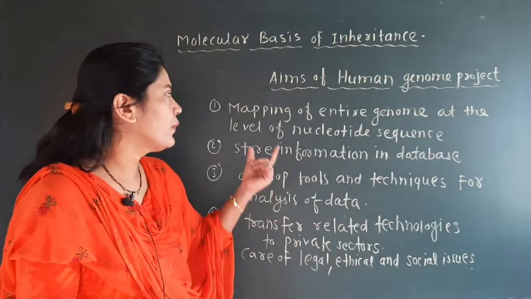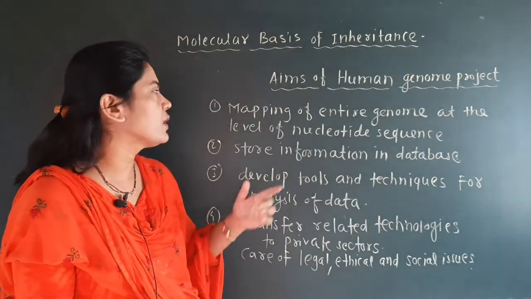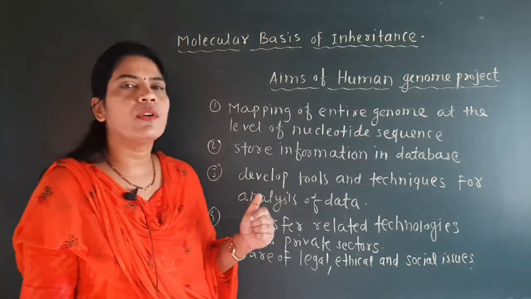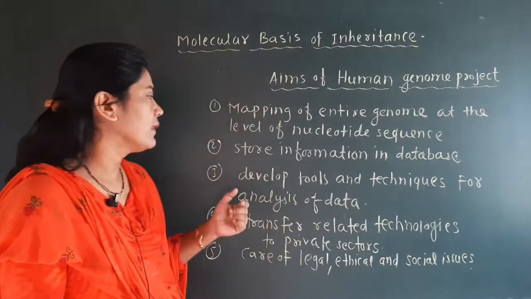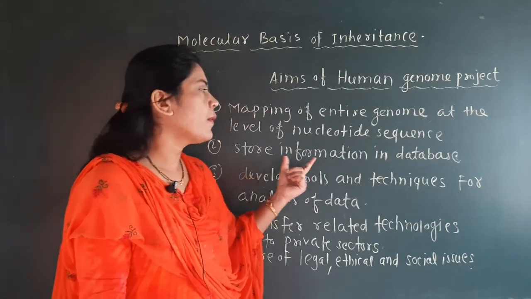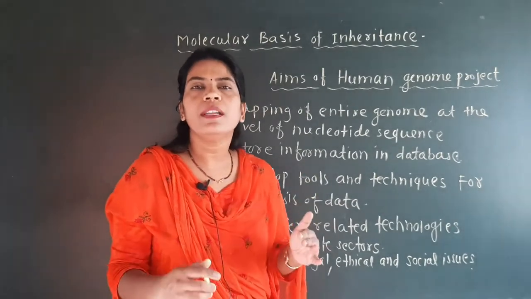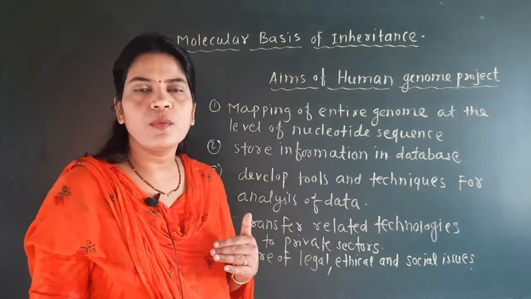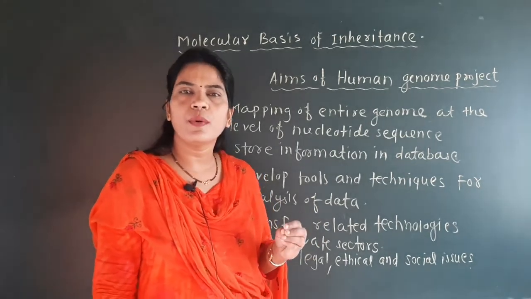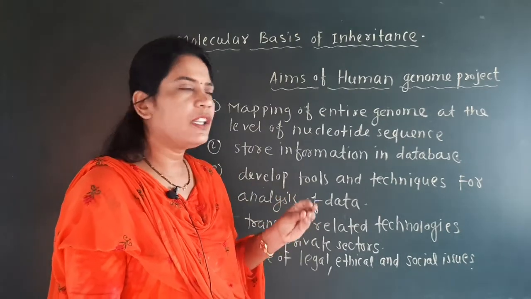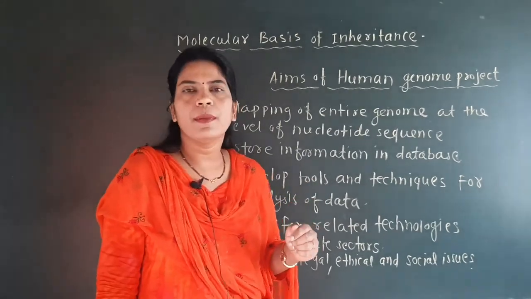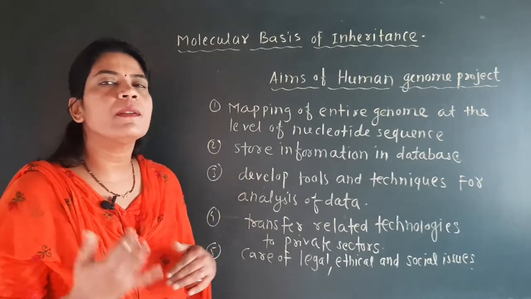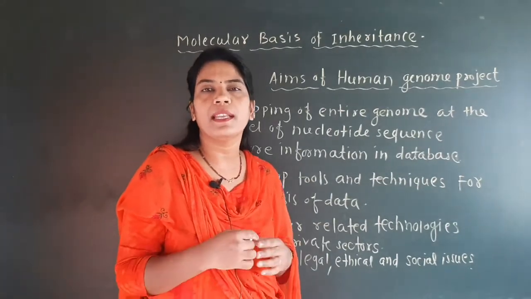That's why the first aim of the Human Genome Project is mapping of the entire genome at the level of the nucleotide sequence. Second one, store information in a database. All the information about the genome of that person can be stored in a computer in the form of a database, because that information may be used during pedigree analysis.